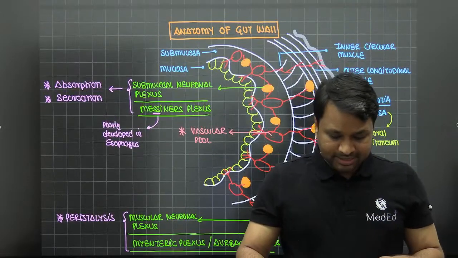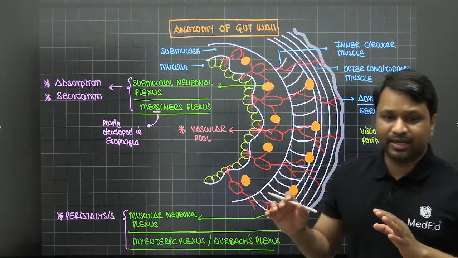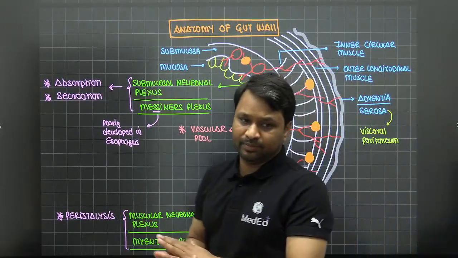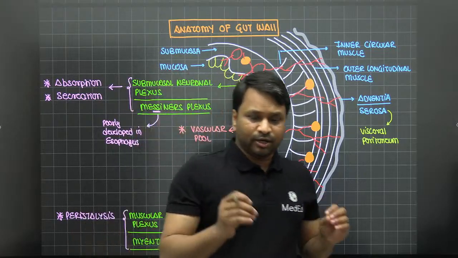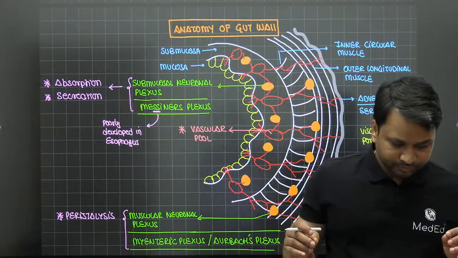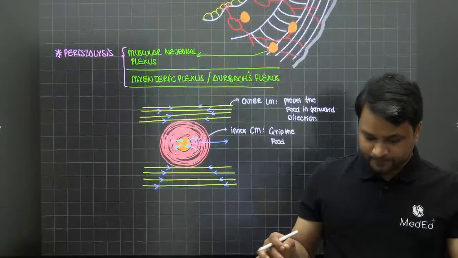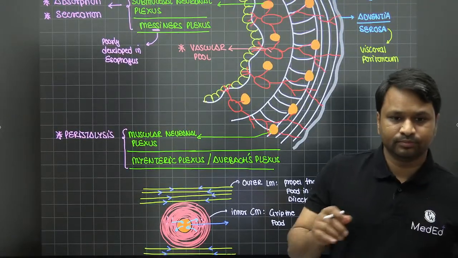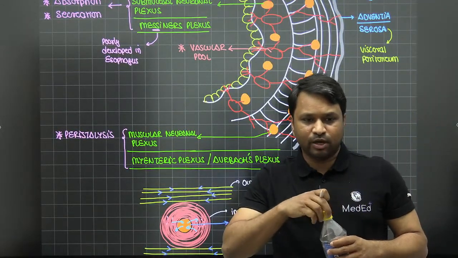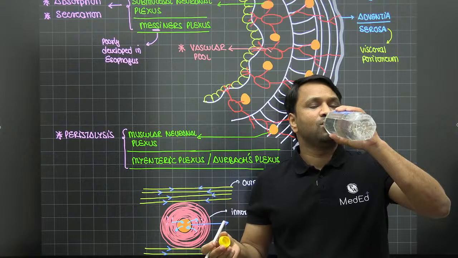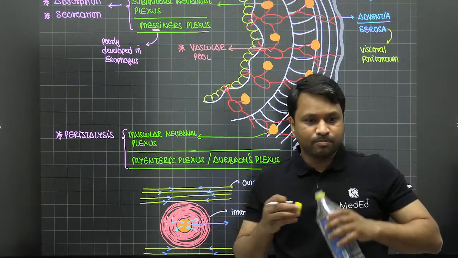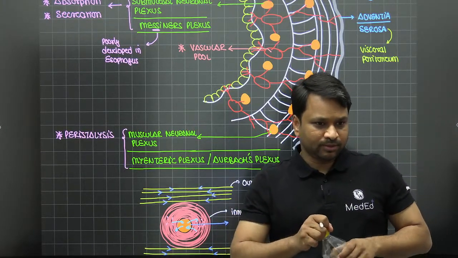Okay? So this is in general about the esophageal wall anatomy. Okay? Are you clear with this? Right? Can we move on? So far, any doubts? कोई सवाल, कोई शक? है ना?